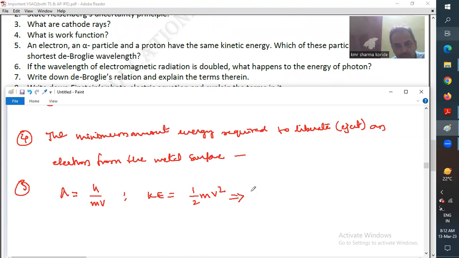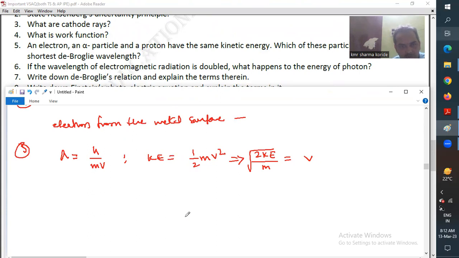So 2 into KE by m is equal to v square. If you want only v, you write under root 2 KE by m. Substituting that here, h by m times root of 2 into kinetic energy by m.